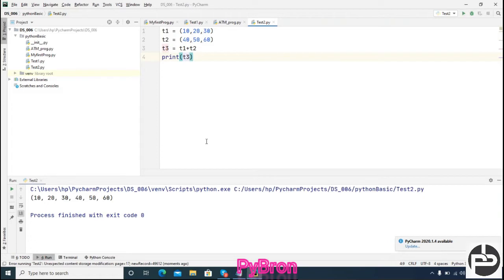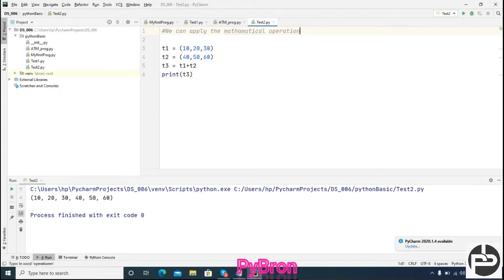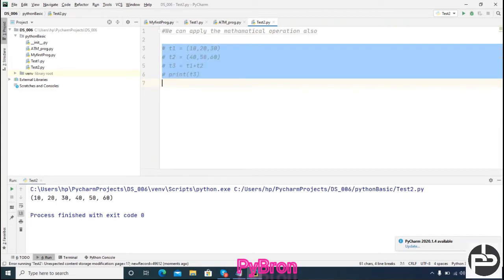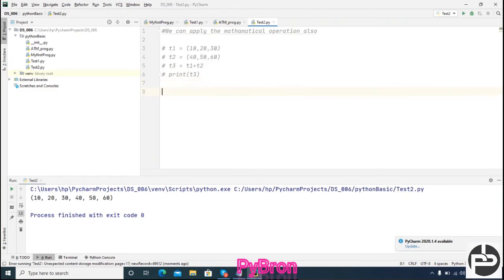Can you see this 10, 20, 30, 40, 50, 60? Correct. So we can apply the mathematical operation also. So that is also possible. Yes, fine. So hope it is easy for you to correlate. Okay, now once you can apply the mathematical operation, you can apply the multiplication operation also, right?